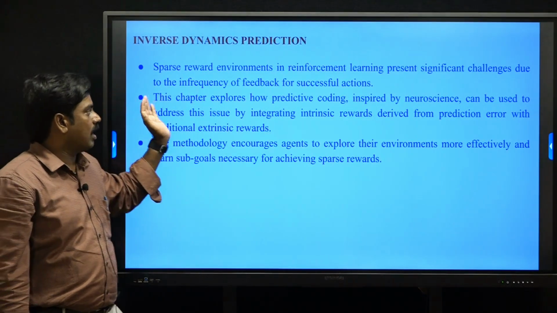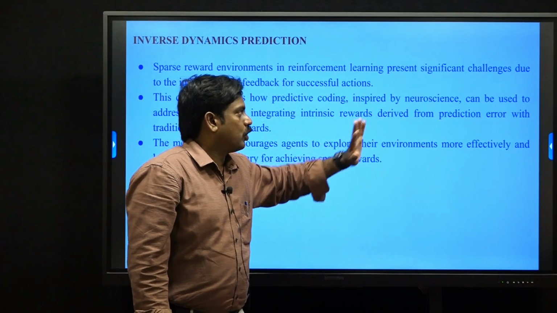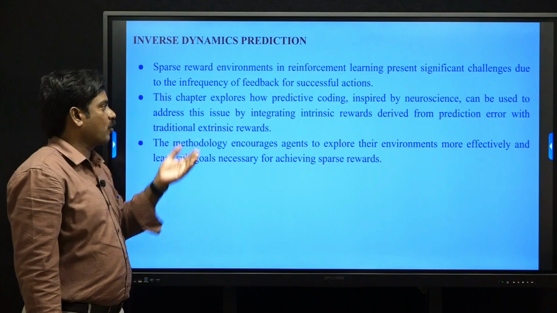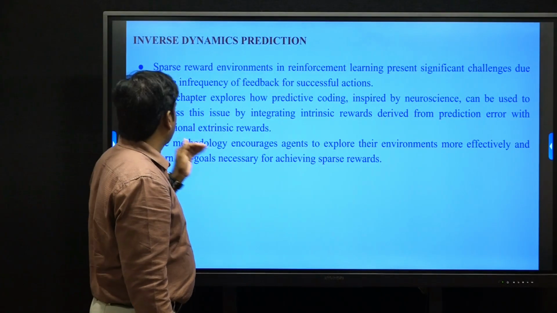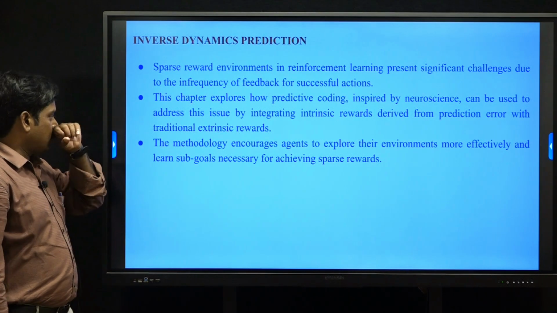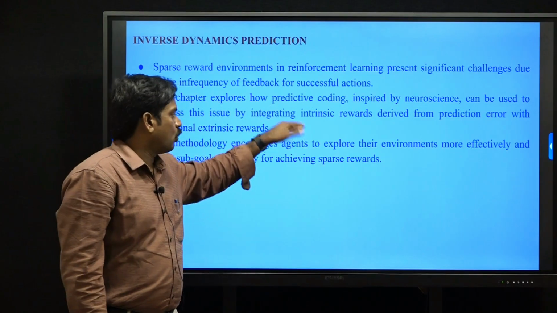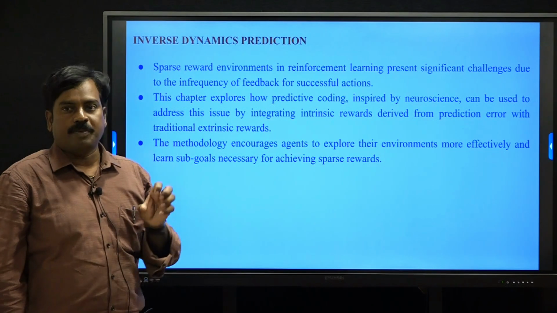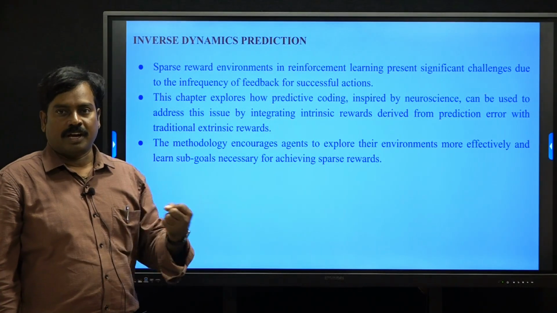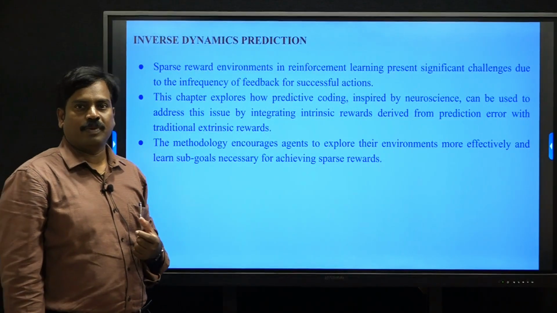So we use the inverse prediction model, inspired by the neuroscience of predictive coding, to address this issue of infrequent feedback. We use inverse dynamic prediction with predictive coding, and we find optimal results in reinforcement learning for solving complex problems with infrequent feedback.